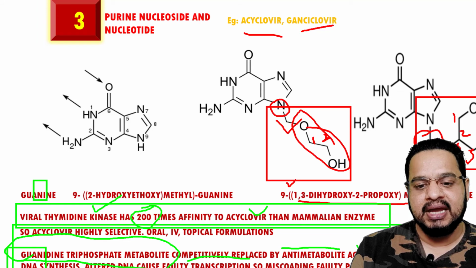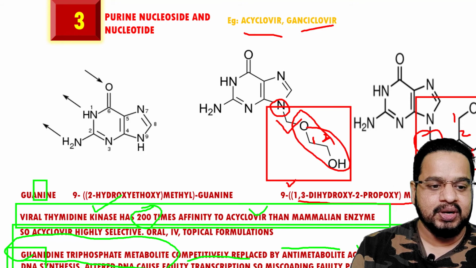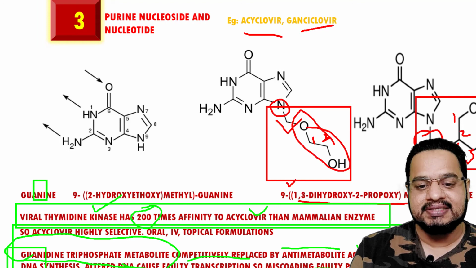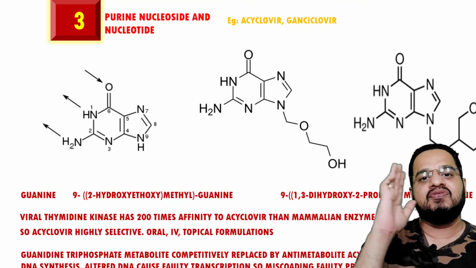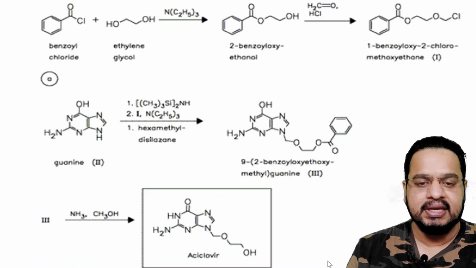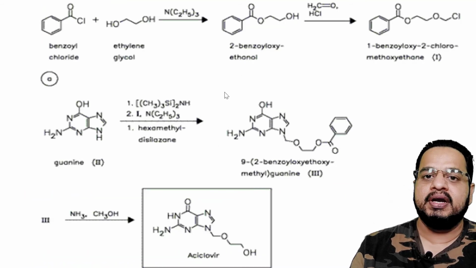It is replaced by what? The antimetabolite. Which is that antimetabolite? Acyclovir is the antimetabolite in the DNA synthesis. And what happens? That is the altered DNA, faulty transcription, miscoding, and the faulty enzyme is what we get. So that is the ultimate mechanism that we had already discussed.